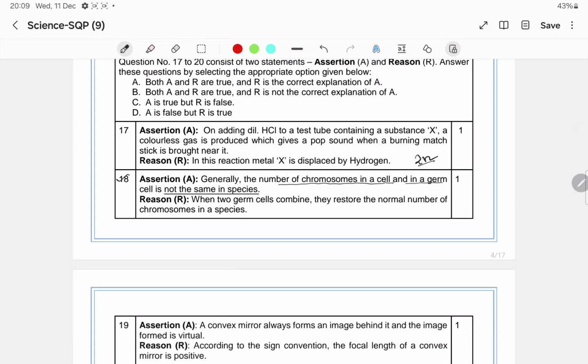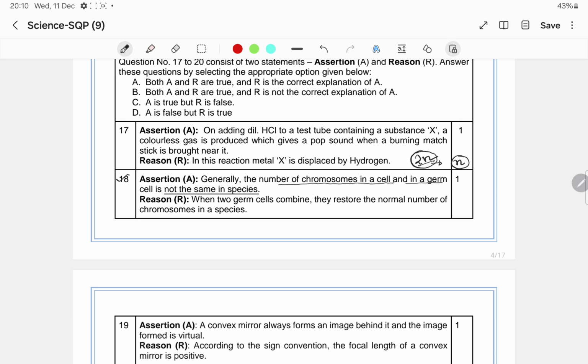But in case of germ cells, you can say the gametes, gametes are produced by the cell division called meiosis, and due to this meiosis the chromosome number gets reduced into half. So if in the normal somatic cell it is 2n, in the germ cell it will be n, haploid. So the first assertion which is given there is correct.